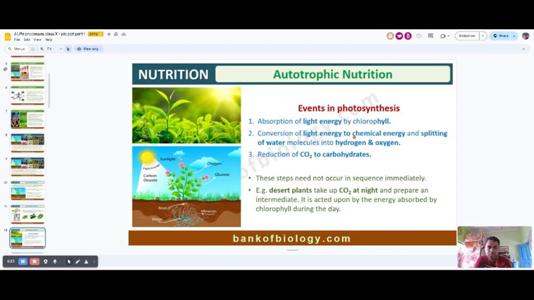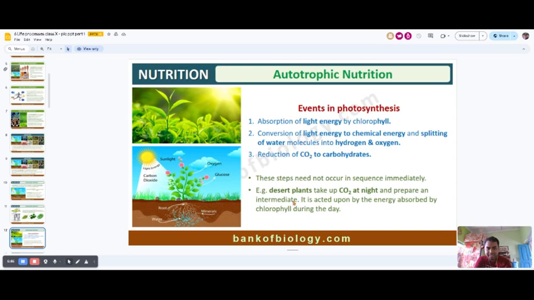Then this light energy is converted into chemical energy. How? At first, this light energy breaks the water, and water is converted into hydrogen and oxygen. This hydrogen molecule reduces the carbon dioxide and produces carbohydrate, and the oxygen molecule is converted into oxygen gas. Okay, and this is the most needed stage for every organism.